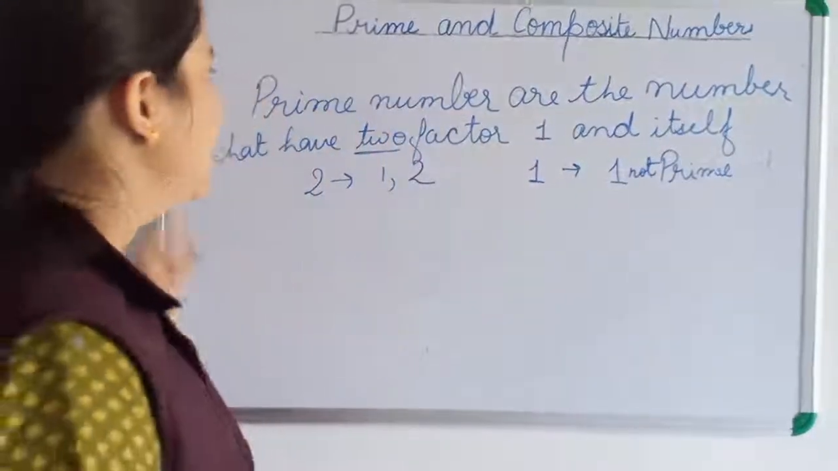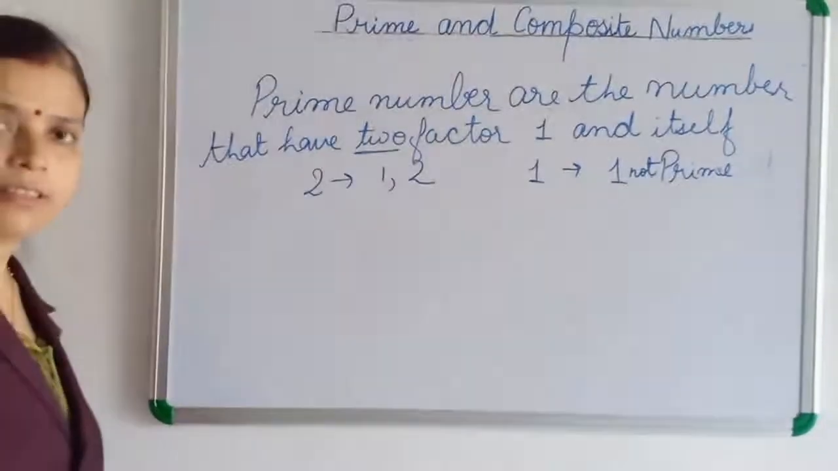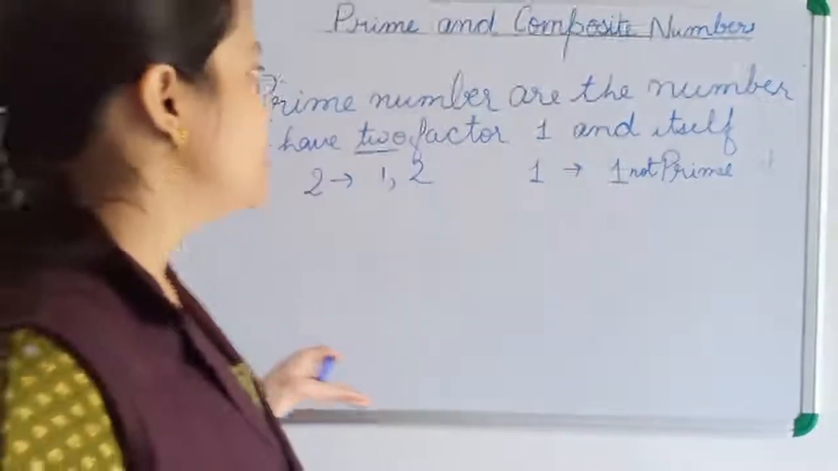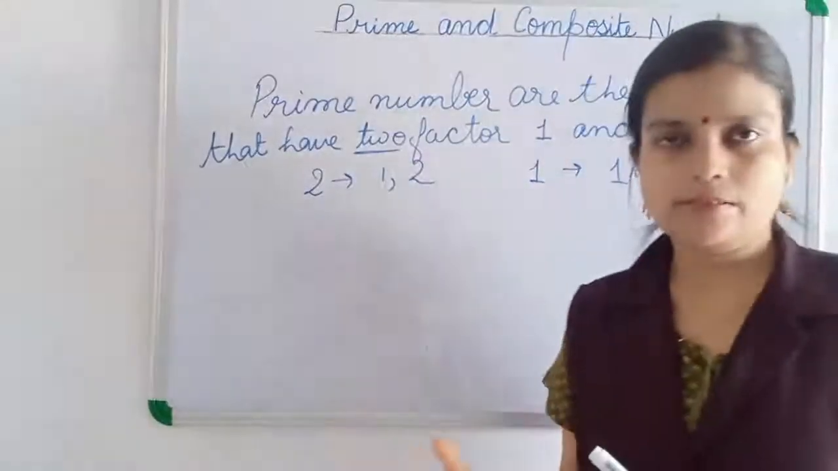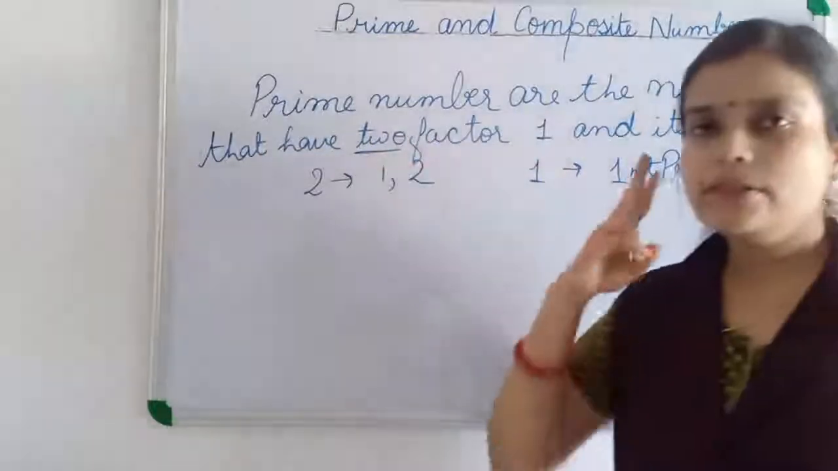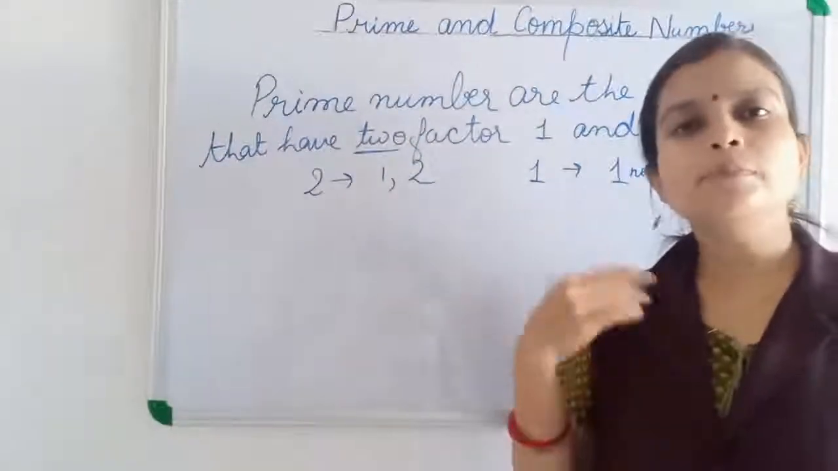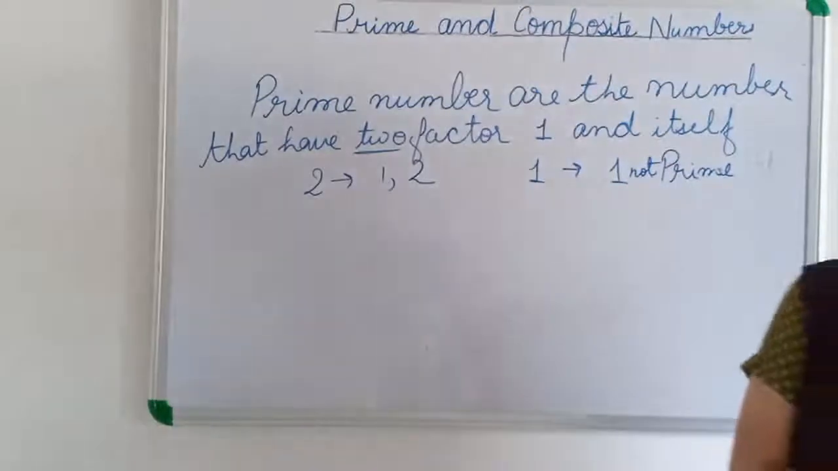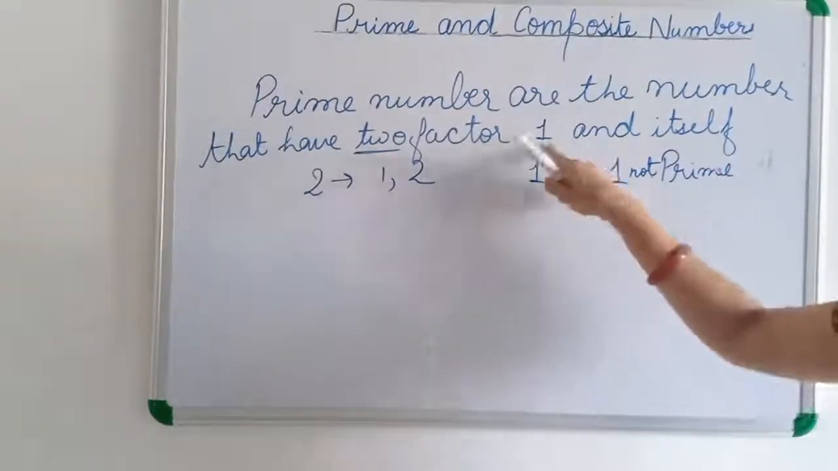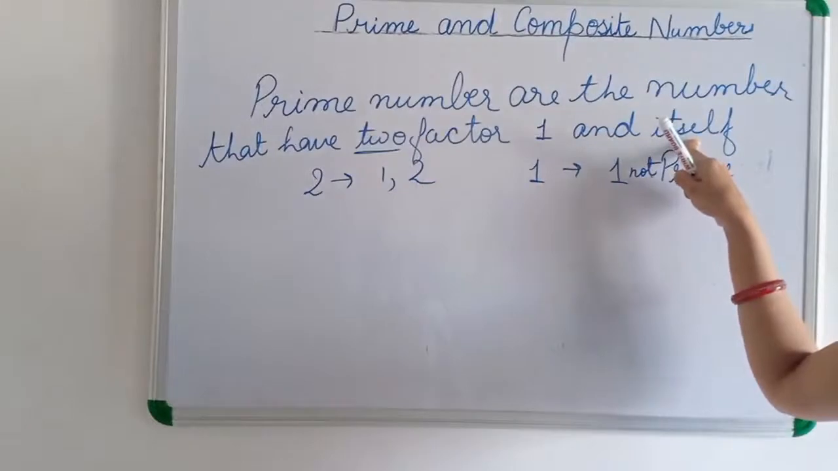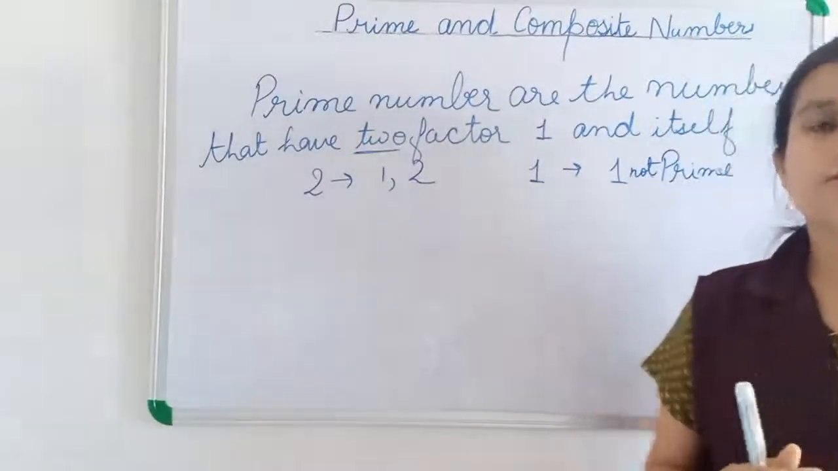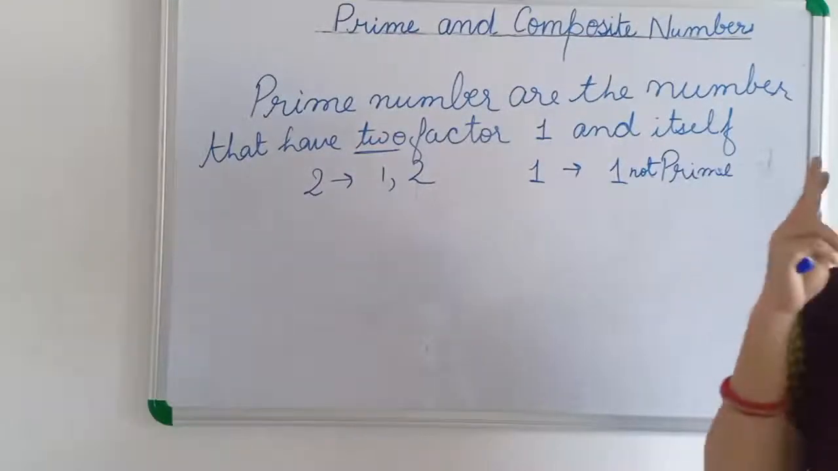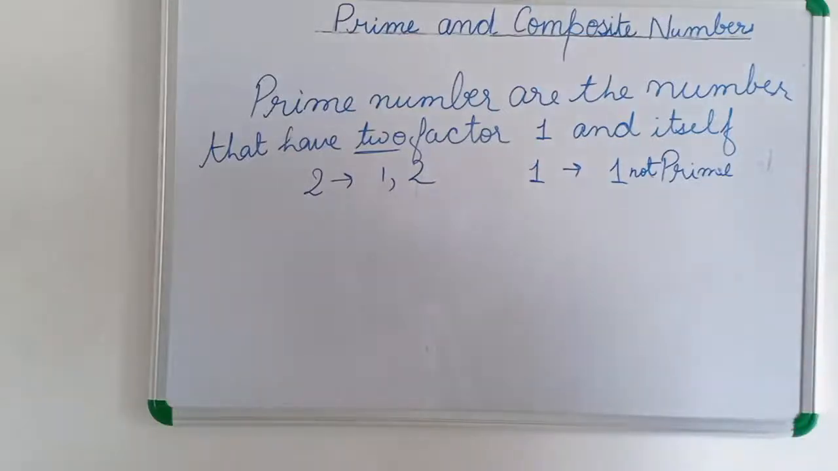Now let's go for the definition of composite numbers. Composite numbers are the numbers that have more than 2 factors. Prime numbers have only 2 factors, but composite numbers are the numbers which have more than 2 factors. 1 and itself are there, and then one more number is a factor of that number. Maybe they have 3 factors, 4 factors, 5 factors, like this. So the numbers which have more than 2 factors are known as composite numbers.